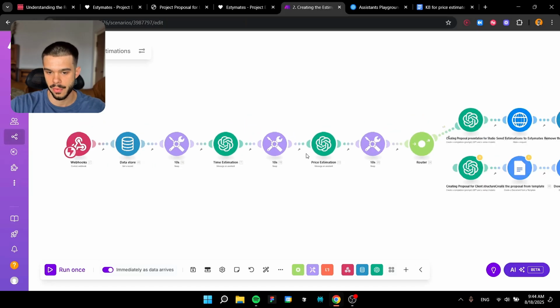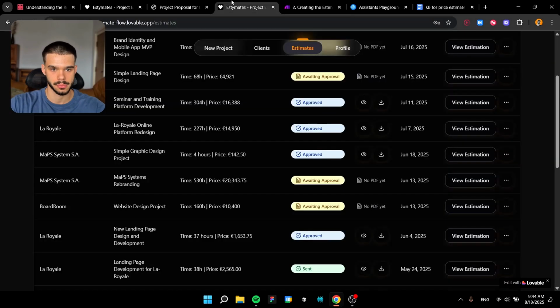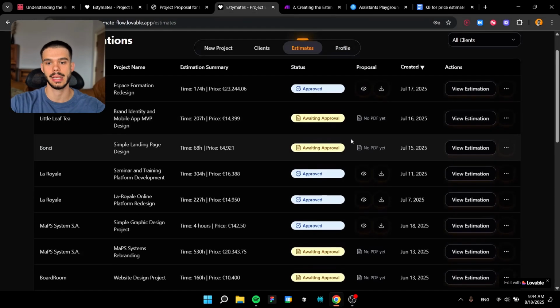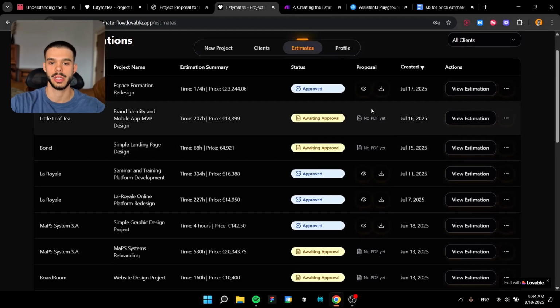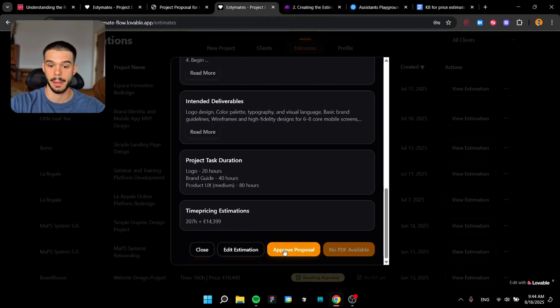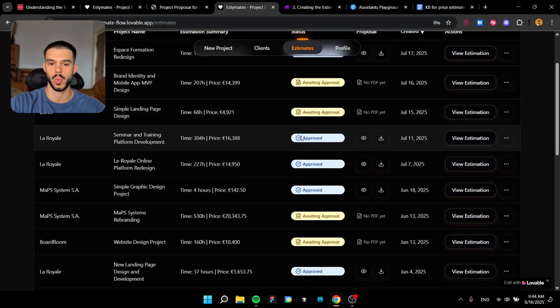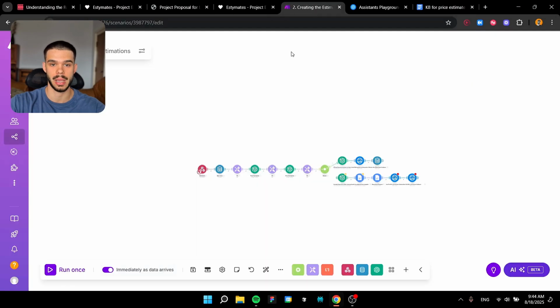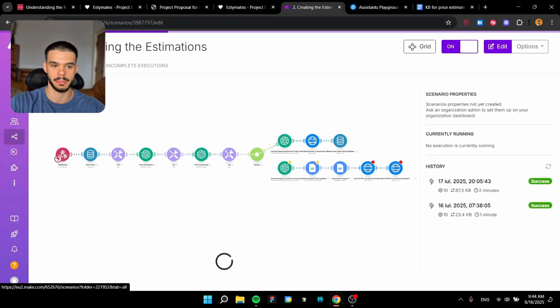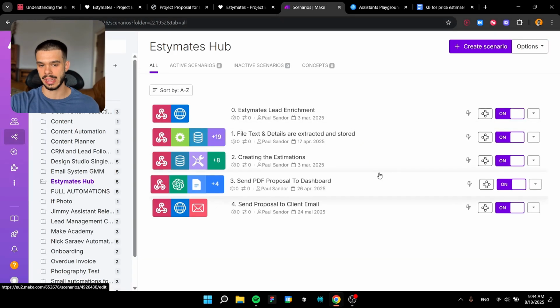Now, once we have created the estimations, we have them here, and the next step would be to actually approve it. So if you go to waiting approval, we are going to click approve proposal, and we are going to go into this section. By clicking that button, by the way, that is going to activate scenario number 3, which is send PDF proposal to dashboard.